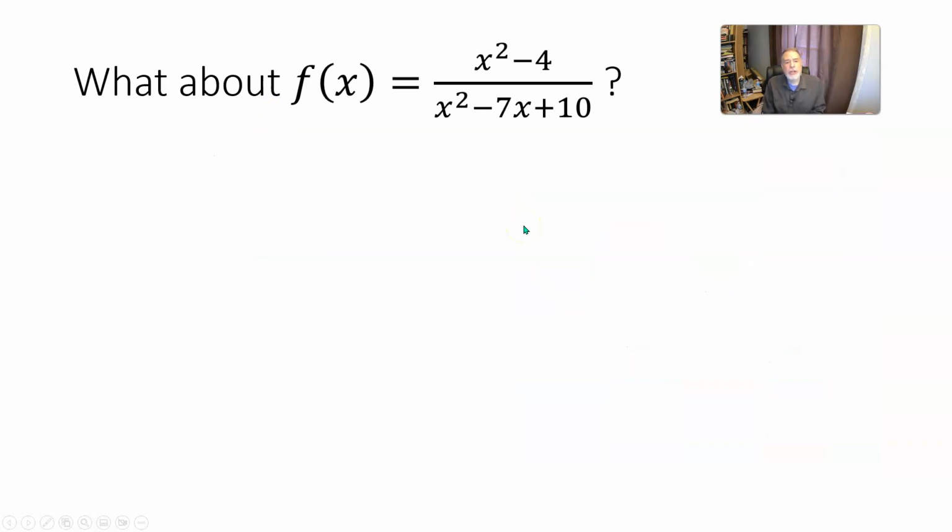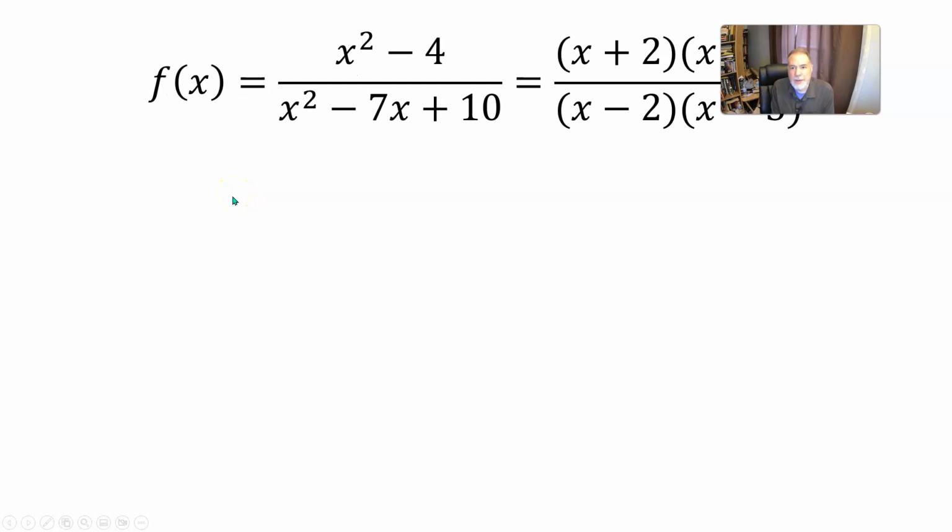Now, what about the function f of x equals x squared minus 4 over x squared minus 7x plus 10? Can you tell what, if any, vertical asymptotes the graph of that function would have before we just go ahead and look at the graph? See if we can figure out where it would have vertical asymptotes. It would help to factor the numerator and the denominator.